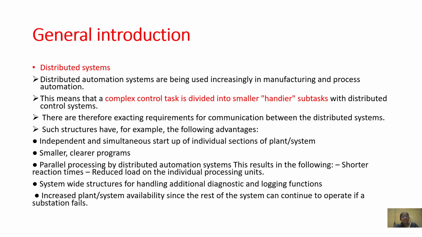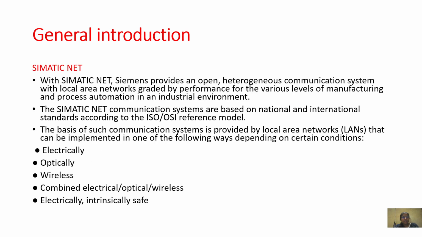These distributed automation systems are used increasingly in manufacturing and process automation. This means a complete control task is divided into smaller, handier subtasks with a distributed control system. The Simatic Net provided by Siemens offers an open heterogeneous communication system with local area networks graded by performance for the various levels of manufacturing and process automation in an industrial environment.